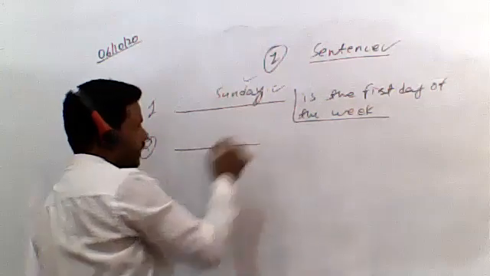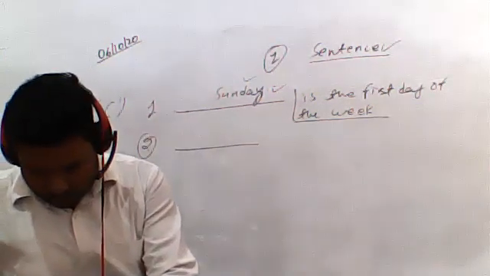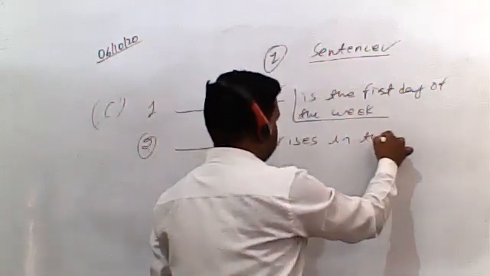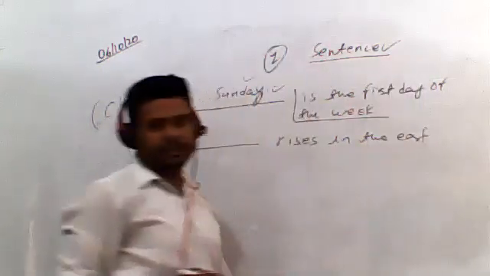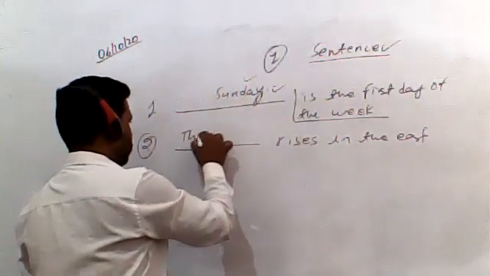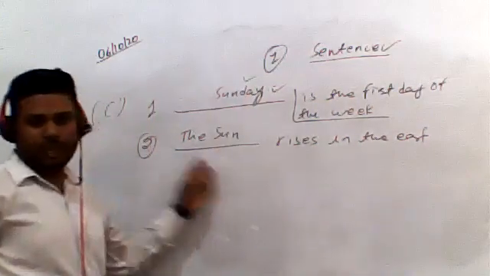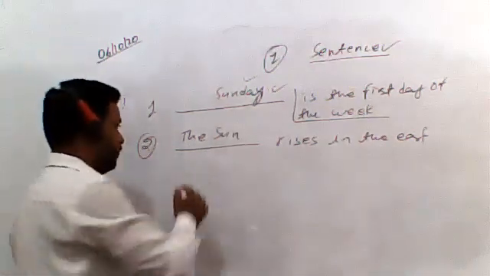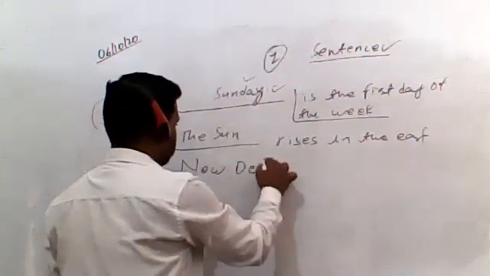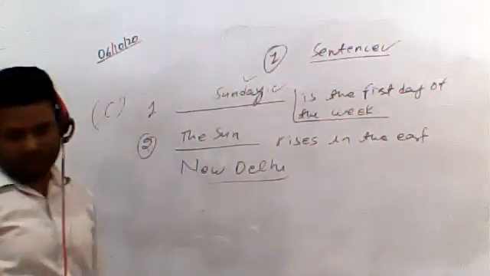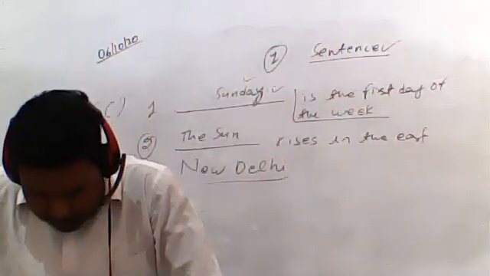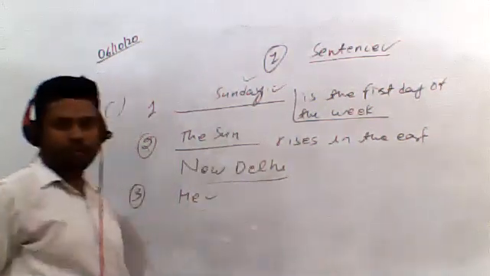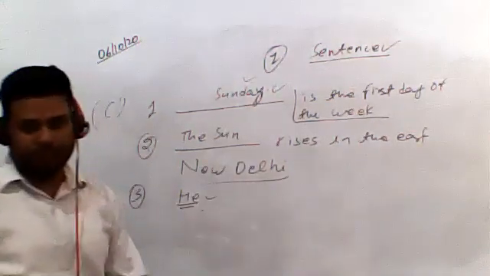Similarly, in the second sentence: rises in the east. What rises in the east? Everybody knows the sun rises. So this is how you need to complete it. In the third sentence: is the capital of India. What is the capital of India? New Delhi. So this could be the subject in the third sentence. Similarly, in the fourth sentence: is a brave boy. You can supply any subject for it. He is a brave boy. So he could be the subject in the fourth sentence.